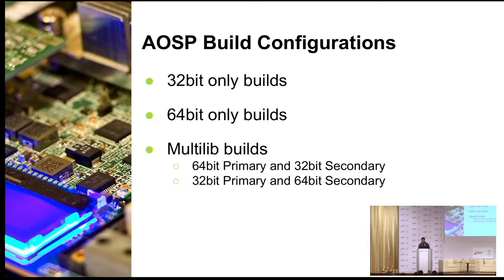So my first topic is AOSP build configuration. AOSP now supports 32-bit only builds, 64-bit only builds, and multi-lib builds. Multi-lib builds are where you have two arcs. One is a primary architecture, and the second one is a secondary architecture. What currently is supported is 64-bit primary and 32-bit secondary, but theoretically, maybe we can have 32-bit primary and 64-bit secondary.